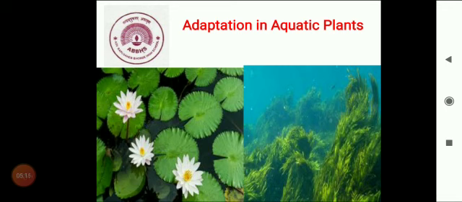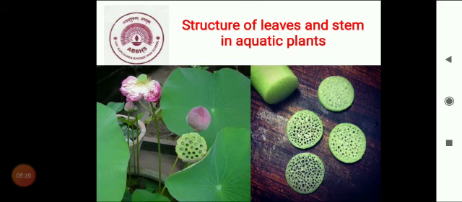Examples of aquatic plants are lotus, pistia. Students, observe figure 1.2 from your textbook. Some of the aquatic plants are firmly rooted in the soil at the bottom of the water bodies. Their stems are submerged while leaves and flowers float on the surface. For example, lotus. However, some plants are entirely afloat, means roots are not anchored in soil. For example, pistia. If you have observed in lotus plant, leaves are covered with a waxy layer.